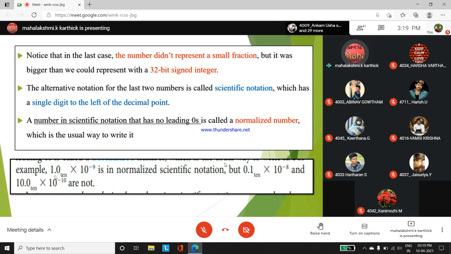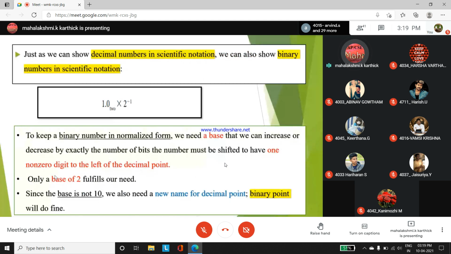Now if you see more examples then you will understand. Okay, just two terminologies you have to now remember. So just as we show a decimal number in scientific notation, we can also show a binary number in scientific notation. இப்போ இது வரைக்கும் நம்ம பார்த்தது எல்லாமே being a human being we know what are all the floating point numbers, what are the real numbers, how to represent in decimal numbers. We know the knowledge of converting any type of number to a decimal number, and then we go for the calculation part. But for the computer to understand a decimal number, it has to be converted to its binary form, zeros and ones.